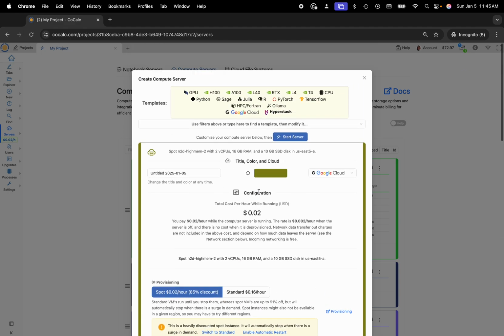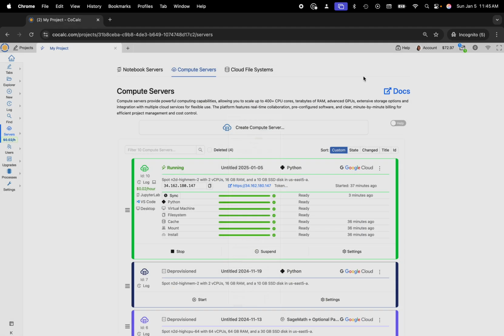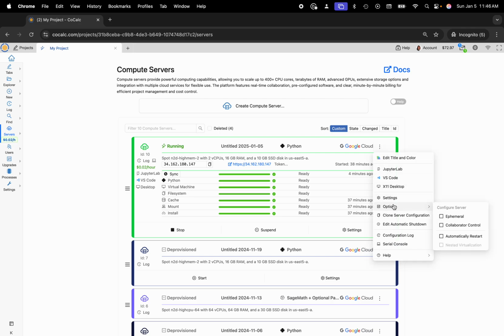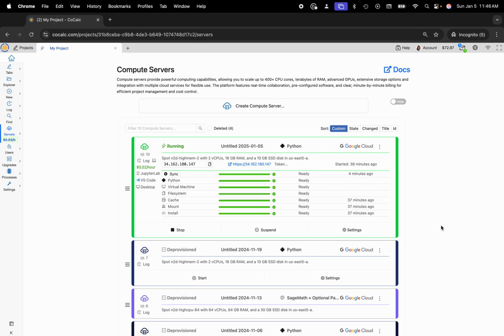And if you already have a compute server that you've started and you've been working on, and now you would like to enable collaborator control, you can see I already have a compute server running here. It says running and has all of these nice little checks here. But if I head over to the three dots in the upper right-hand corner, click, and then I can head over to options, and then I can use the checkbox that says collaborator control.